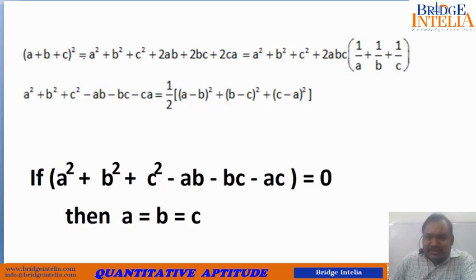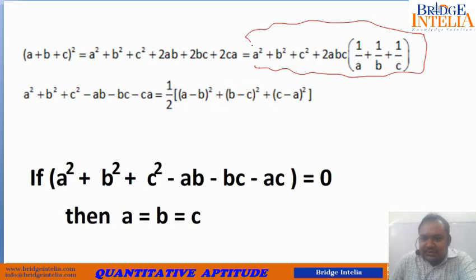So (a plus b plus c) whole square is equal to a square plus b square plus c square plus 2ab plus 2bc plus 2ca. You know this. Now this can be rephrased in this format. So this has to be highlighted before a student so that the next time a question is based on such a concept, you are aware that this can also be written in this way.